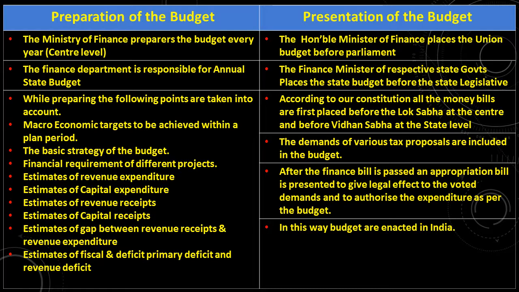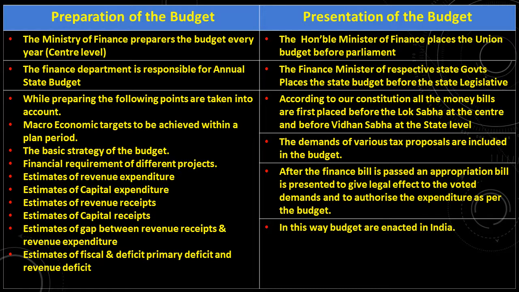Estimates of the gap between revenue receipt and revenue expenditure. Estimates of fiscal deficit, primary deficit and revenue deficit. So all these points should be kept in mind before planning the budget.